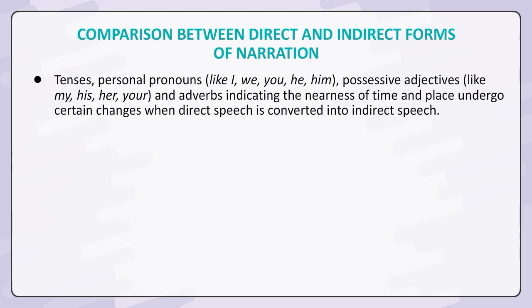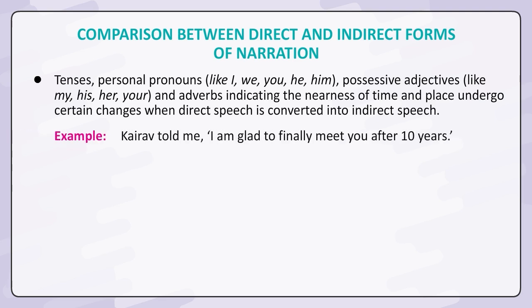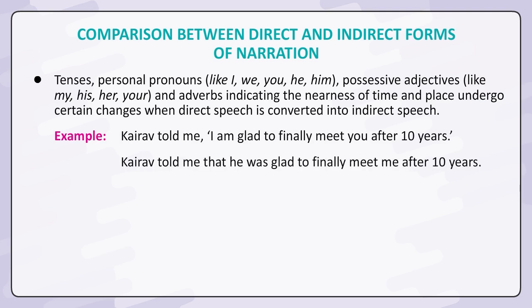Tenses, personal pronouns like I, we, you, he, him, possessive adjectives like my, his, her, your, and adverbs indicating the nearness of time and place undergo certain changes when direct speech is converted into indirect speech. Example. Kairav told me, "I'm glad to finally meet you after 10 years." Kairav told me that he was glad to finally meet me after 10 years.